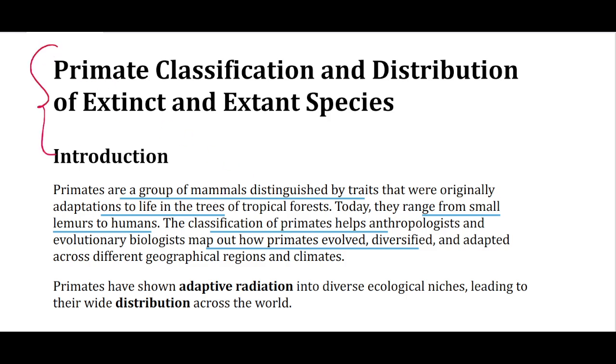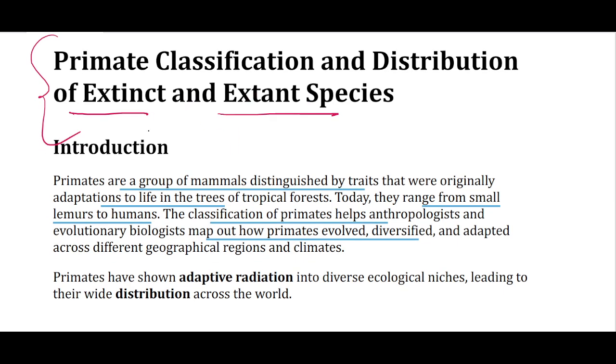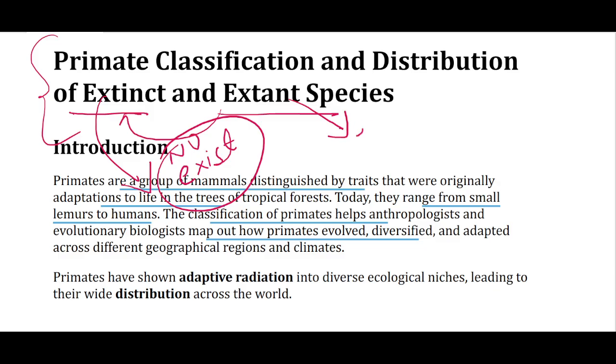Hello everyone, let's start with primate classification and distribution of extinct and extant species. So extant is the opposite of extinct. Extinct means those species that no longer exist, whereas extant means those species that exist today, that survive today.